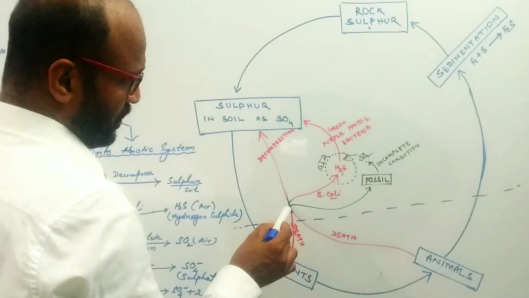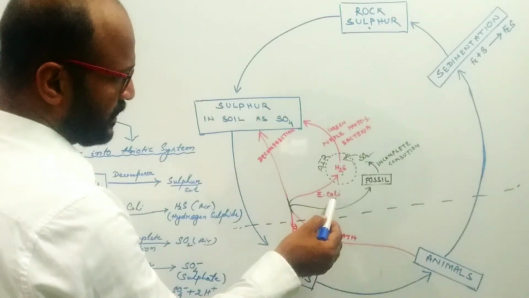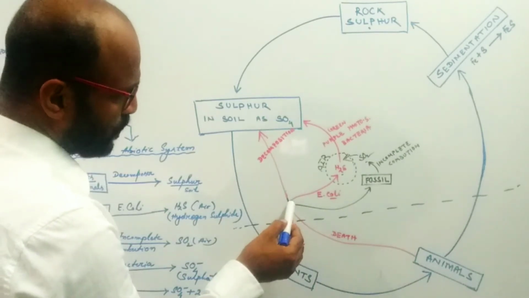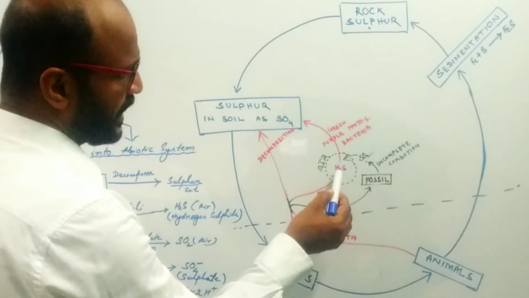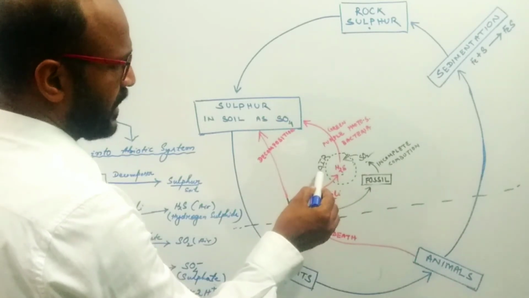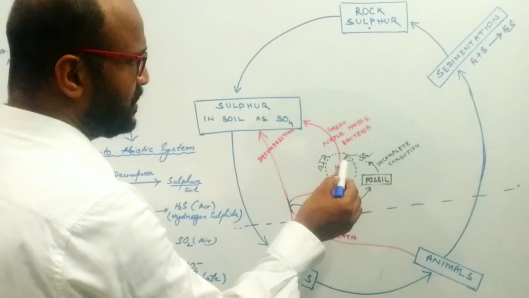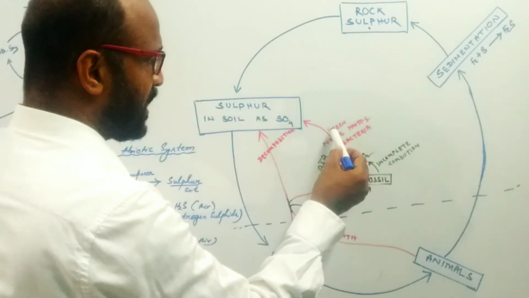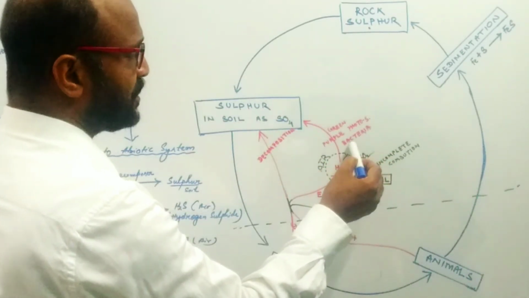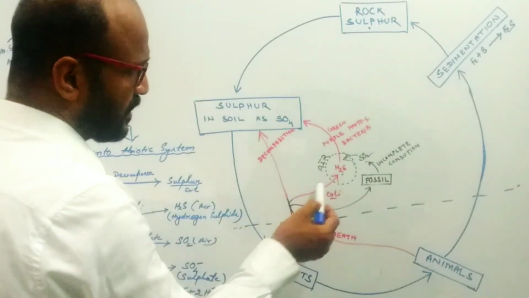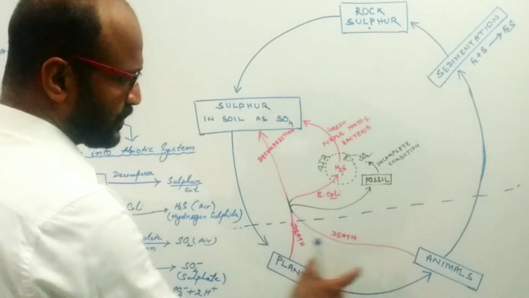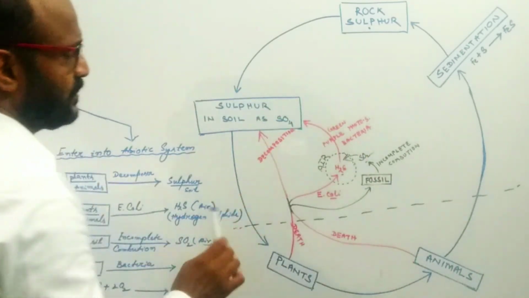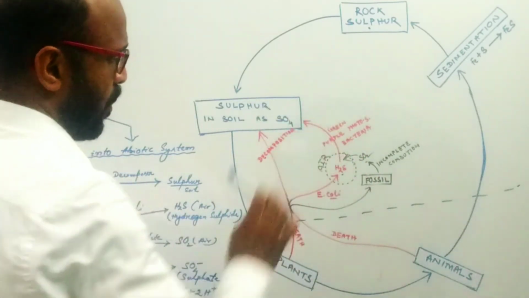The dead body, by the action of anaerobic respiration of E. coli, releases hydrogen sulfide into air. Such hydrogen sulfide is oxidized into sulfate by the green and purple photosynthetic bacteria. So this is another method by which sulfur from the dead body enters our environment or abiotic system.